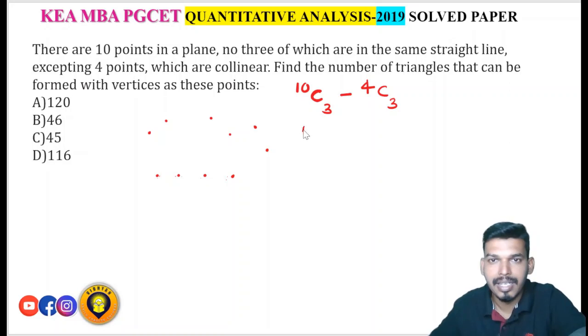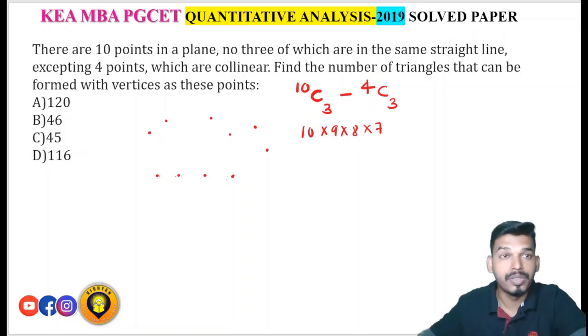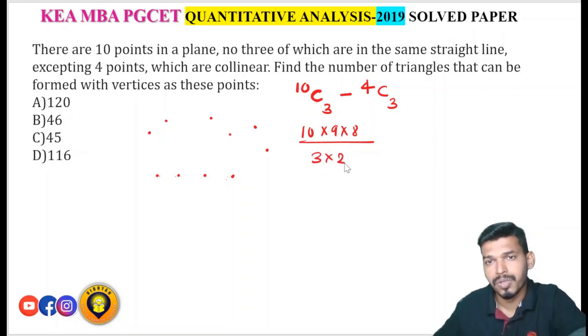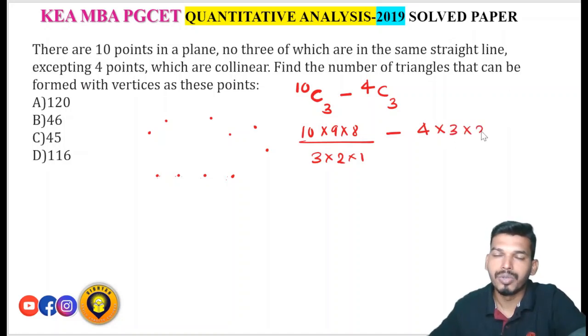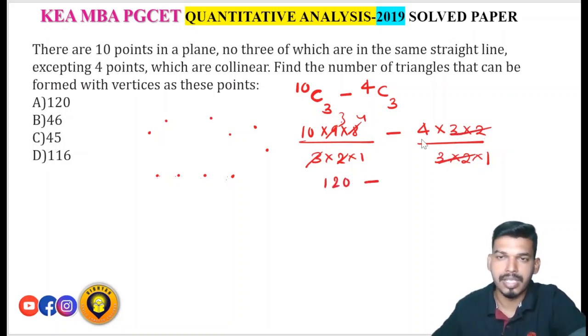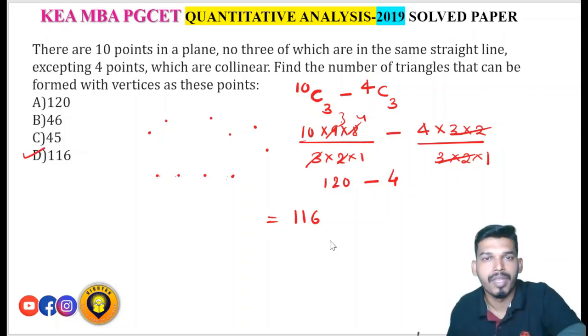So what is 10C3? That is 10 into 9 into 8 divided by 3 into 2 into 1, minus 4C3, which is 4 into 3 into 2 divided by 3 into 2 into 1. So 3 3s are 9, 2 4s are 8, 10 3s are 30, 3 4s are 120. 120 minus, 3 2s are 6, 3 2s are 6, minus 4. 120 minus 4, that is 116. So the number of triangles that can be formed here is 116. Okay, next one.